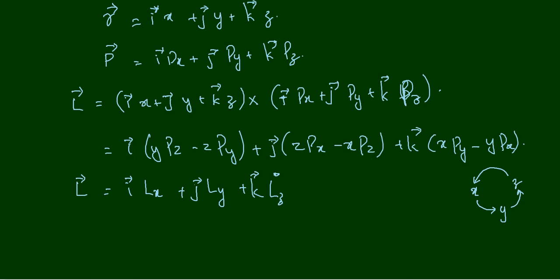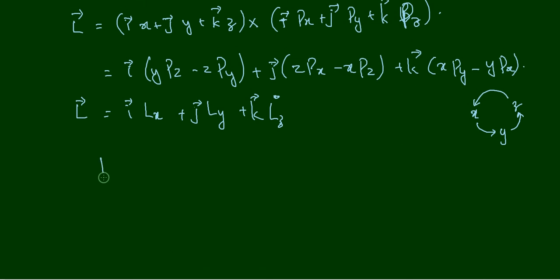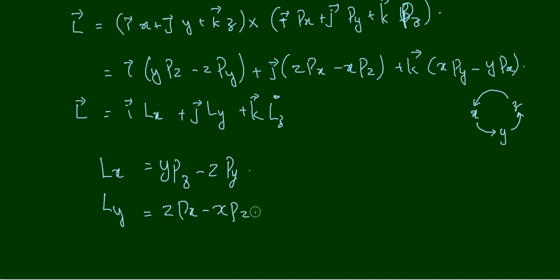You can write like this. Lx, the x component of the angular momentum, is equal to y pz minus z py, and the y component of the angular momentum, Ly, is equal to z px minus x pz. And the z component, Lz, is equal to x py minus y px.